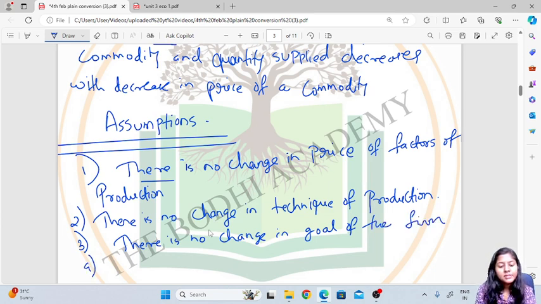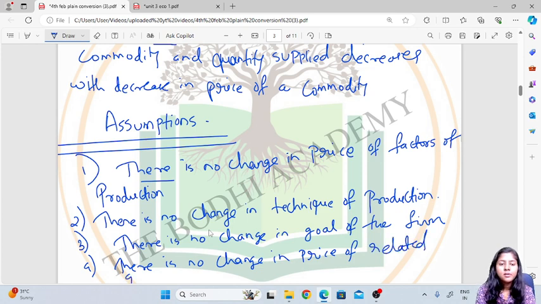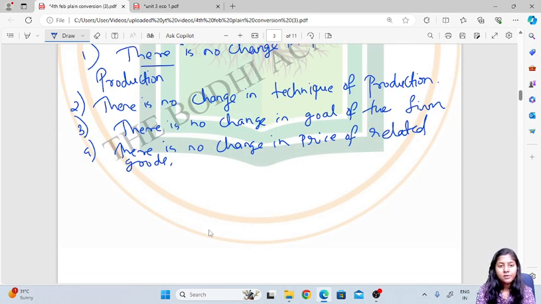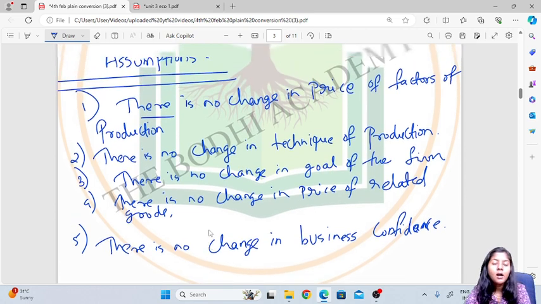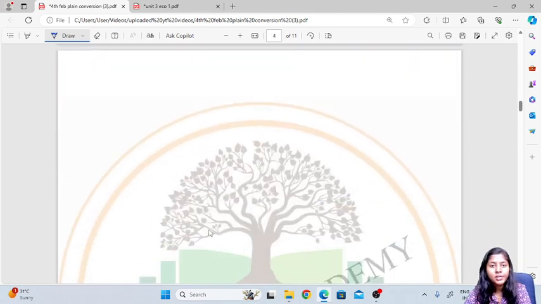Fourth one, there is no change in the price of related goods. Okay, and also, fifth one, there is no change in business confidence. So this is what the law of supply is. So we'll understand the law of supply with the help of schedule and diagram.